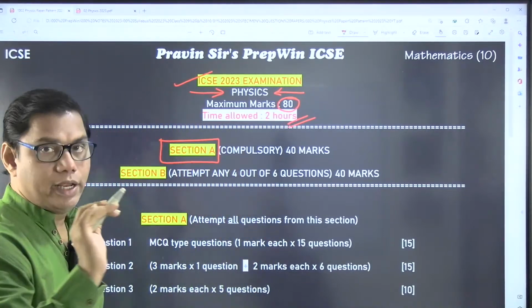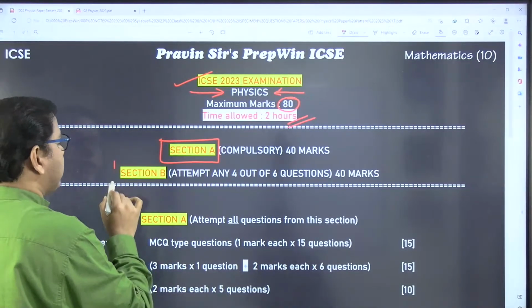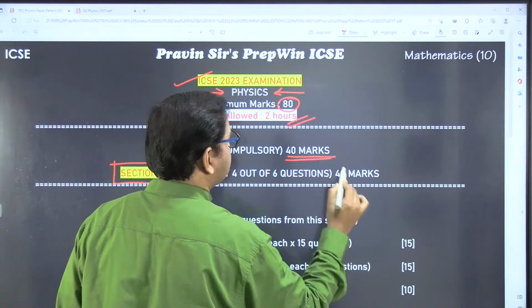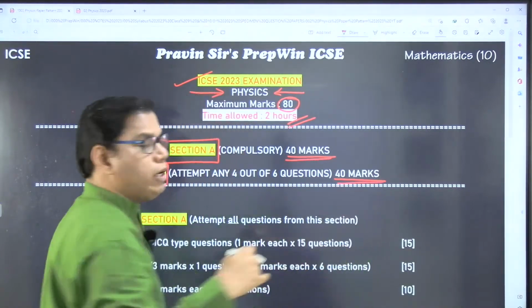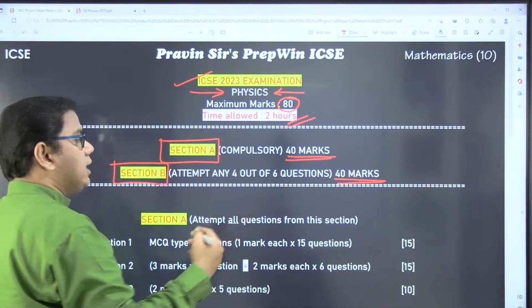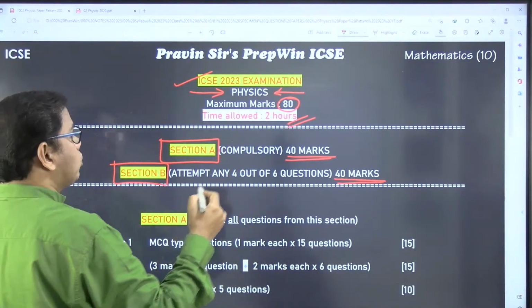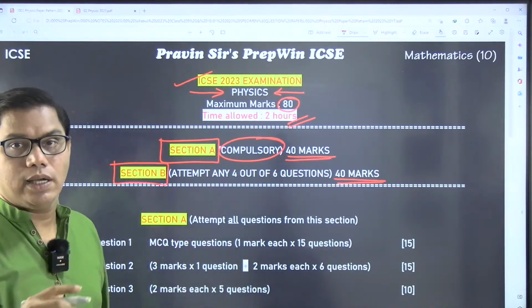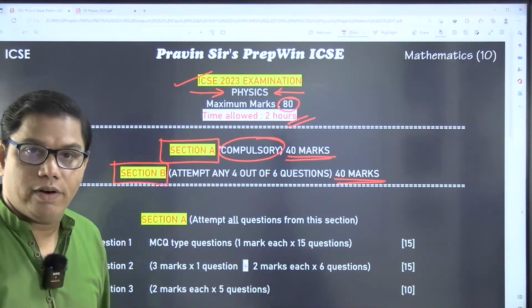Talking about section A, your paper is divided into two sections, section A and section B. Section A carries 40 marks and section B also carries 40 marks. Now what is the difference between section A and section B? In section A you have questions which are all compulsory, no options are given to you.